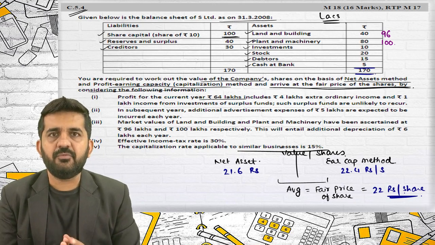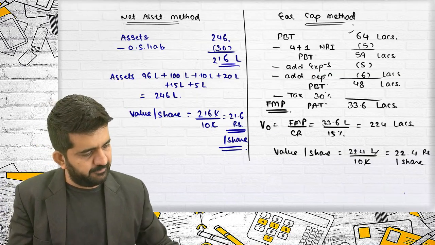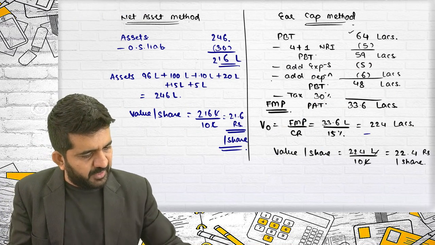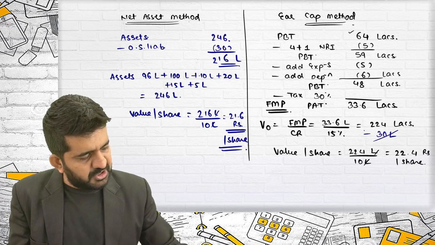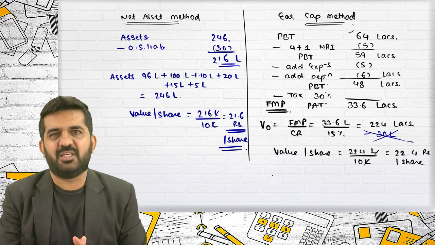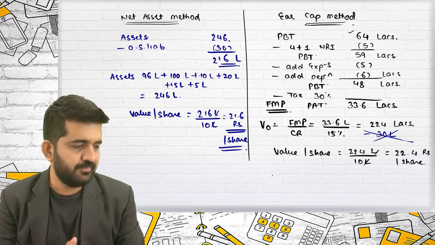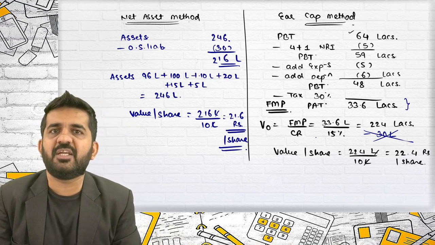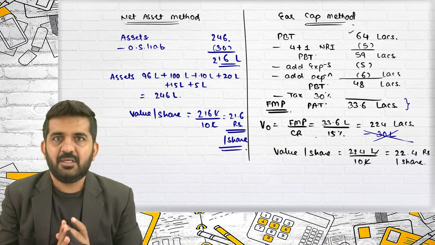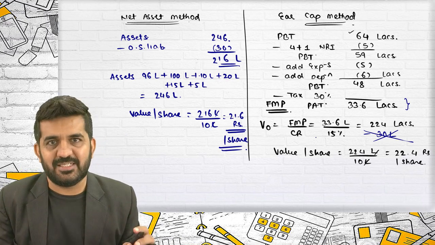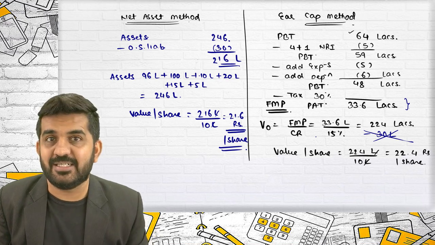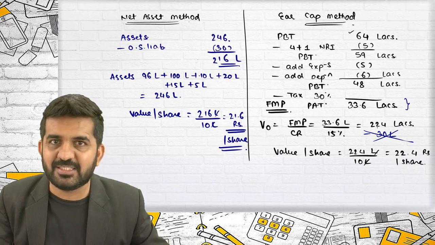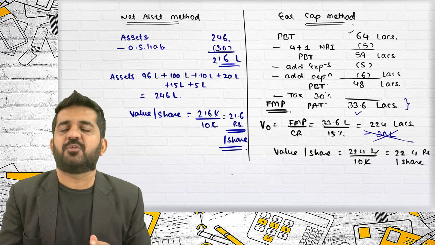Now let me tell you one thing which is given in the suggested answer but I have not done. They have deducted this 30 lakhs from 224 lakhs, which I have not done. And believe me, as per my opinion, deducting this 30 lakhs rupees is incorrect. This 33.6 lakhs rupees is generated by this company. Now company does not include only assets, it includes net assets. So net assets of the company, which is 224 lakhs, has generated this income of 33.6 lakhs.